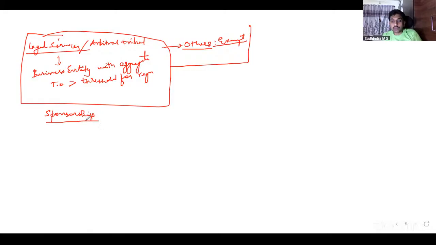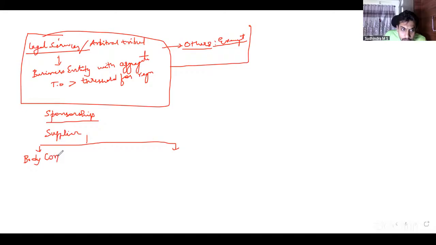In relation to sponsorship, we have to see both supplier as well as recipient. Supplier should be a body corporate, or other than body corporate. Is a partnership firm also included here in the supplier discussion? No, sir. Supplier should be other than body corporate. That's all. So the supplier can be body corporate or others.